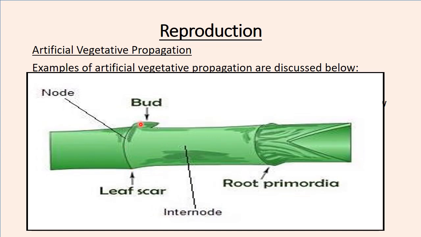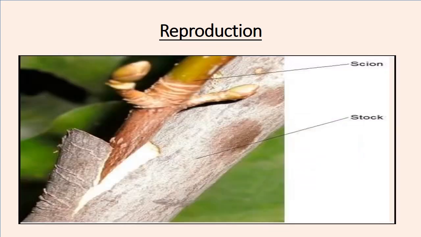Then this part here, this leaf-like part, is called a bud. So when you have a bud on a node, you can cut this node. When you cut it, you get this stem, and you plant it. When you plant it, adventitious roots are going to develop from here, so they will become roots, then the bud will develop into a shoot. So that's how the stem cutting method occurs. Examples of plants that can be propagated in this way are sugarcane.